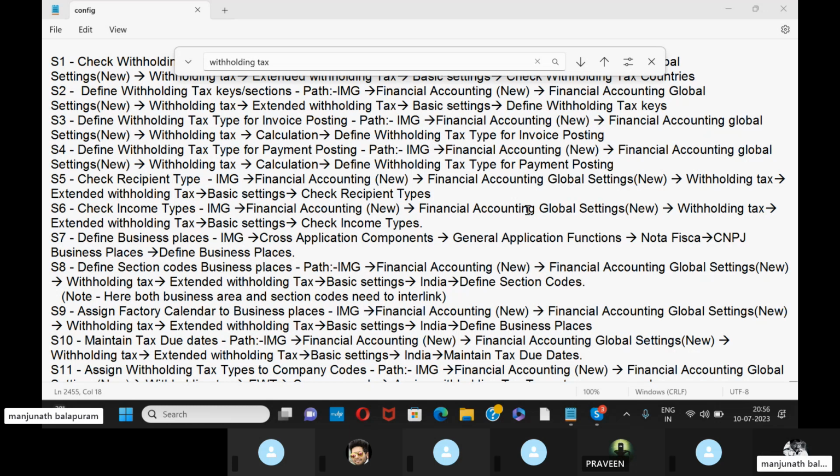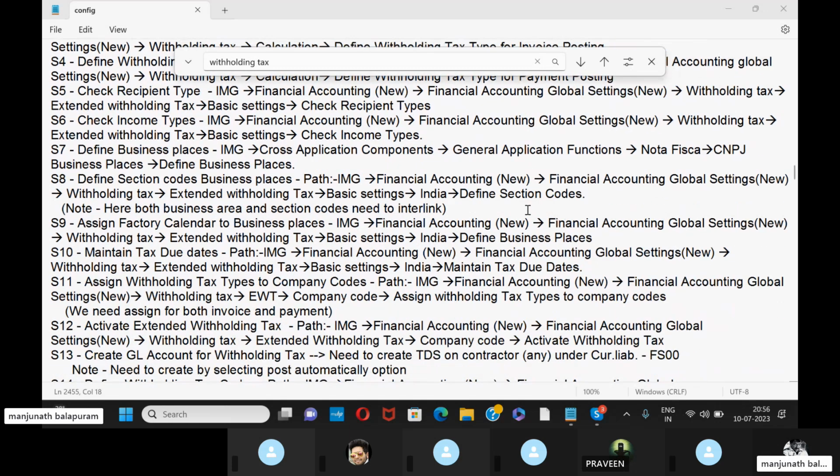Then the ninth one is assign factory calendar to business places. So go to IMG, financial accounting new, financial accounting global settings new, withholding tax, external withholding tax, basic settings, India, different business places. The tenth one is maintain tax due date. So go to IMG, financial accounting new, financial accounting global settings new, then withholding tax, external withholding tax, basic settings, India, maintain tax due date.